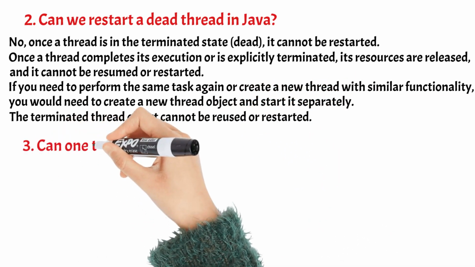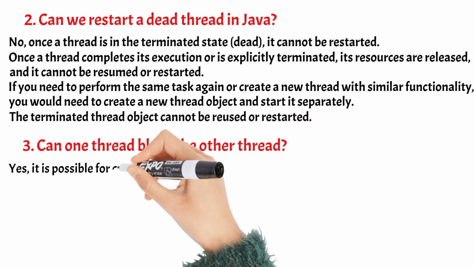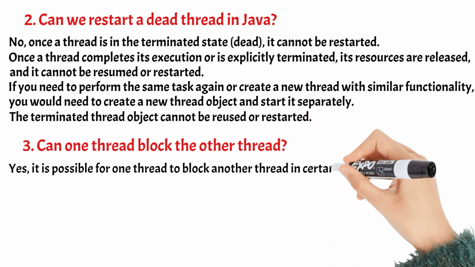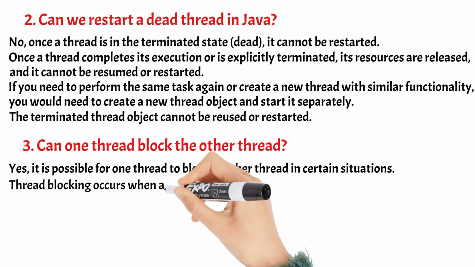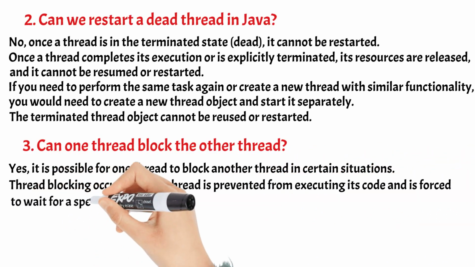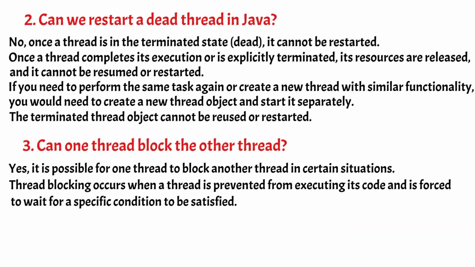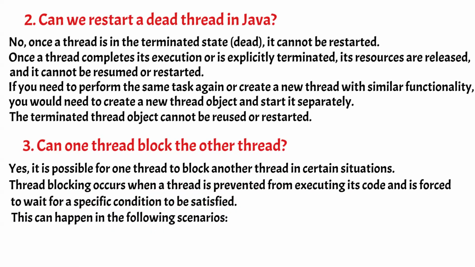3. Can one thread block the other thread? Yes, it is possible for one thread to block another thread in certain situations. Thread blocking occurs when a thread is prevented from executing its code and is forced to wait for a specific condition to be satisfied. This can happen in the following scenarios.